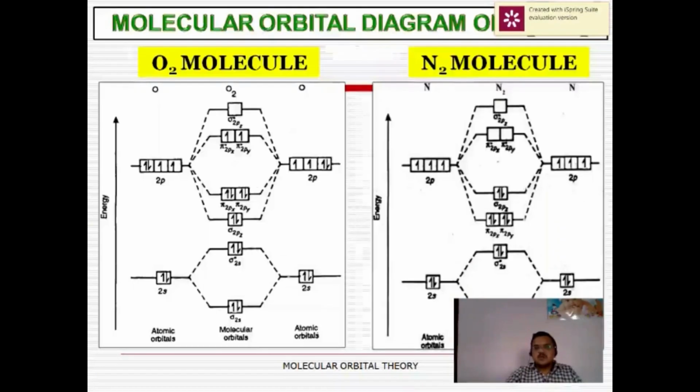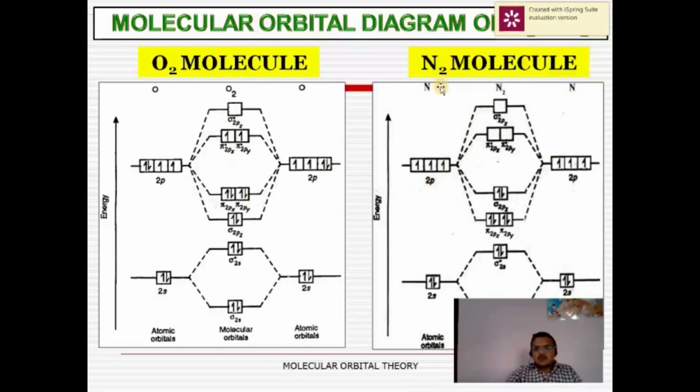Then the next point is the molecular orbital diagram of the oxygen molecule and the nitrogen molecule. Up to atomic number 7, the energy order follows the nitrogen molecule pattern, and after 7 the energy order follows the oxygen molecule. First, consider the MO diagram of the nitrogen molecule.